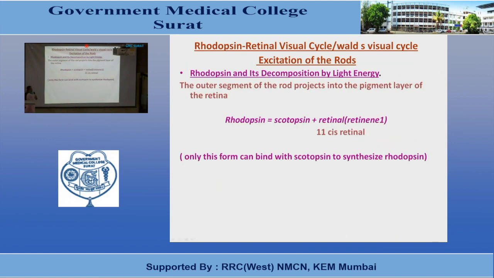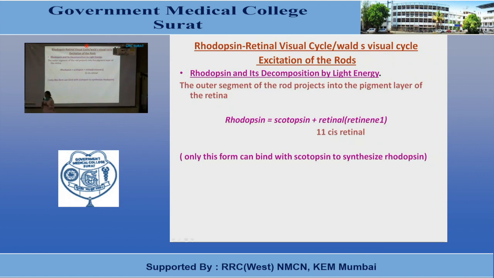Now, what is this visual cycle? Rhodopsin retinal visual cycle is also known as Wald's visual cycle. It is for the excitation of the rods. Once rods and cones are stimulated, the rhodopsin begins to decompose, and it brings about electrical changes in rods and cones, and results in the generation of impulse. As I have already told you, when light falls on the rods and cones, it will cause excitation of rods and cones.